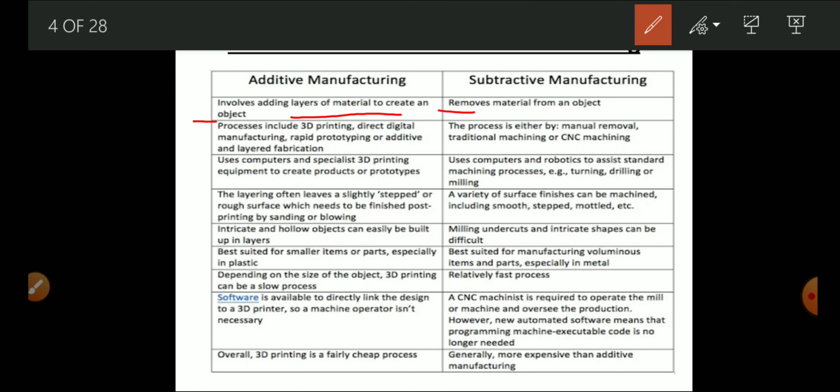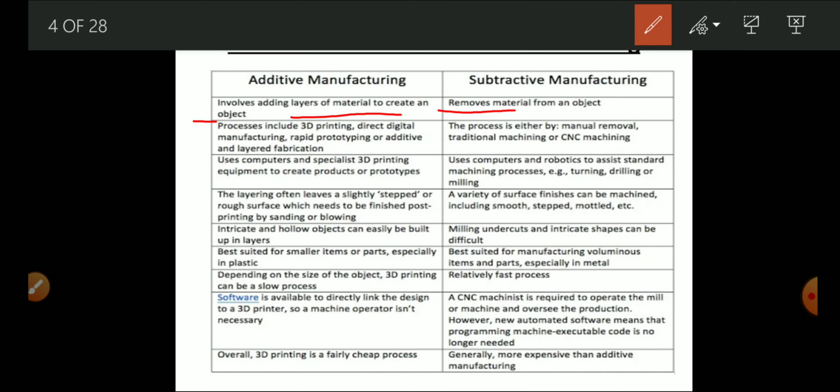That means removing material in the subtractive method, but adding material layer by layer in the additive process. Additive processes include 3D printing, direct digital manufacturing, rapid prototyping, or additive or layered fabrication.